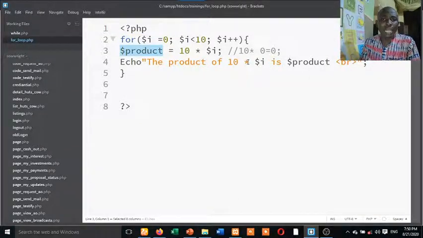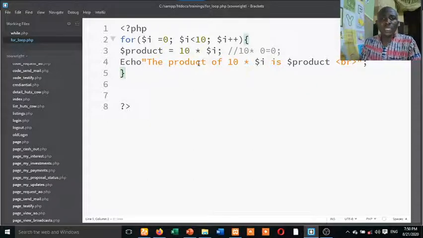This one is just a string. You can change anything, you can write anything. The product of 10 times this thing is this. So that is that for loop. You can use a for loop to do several things also.